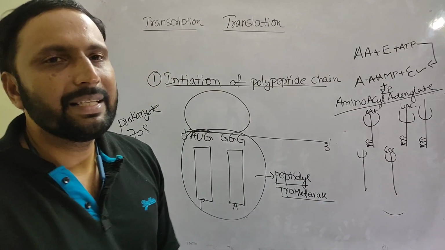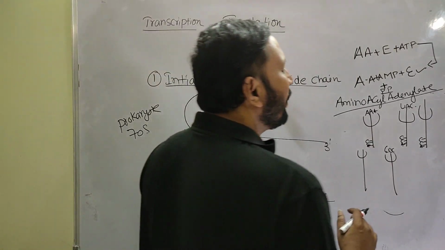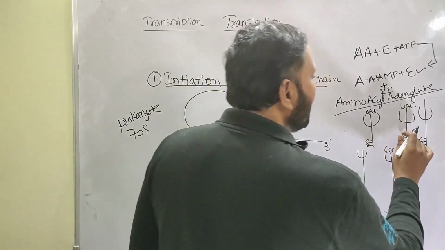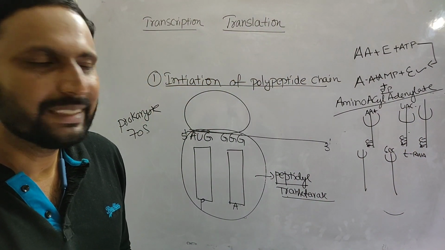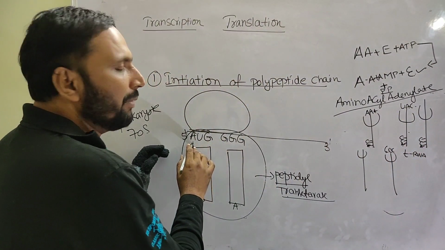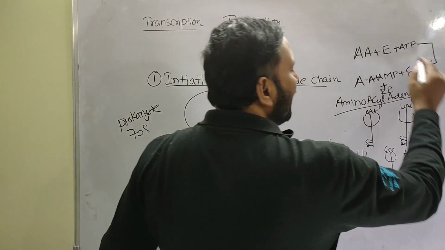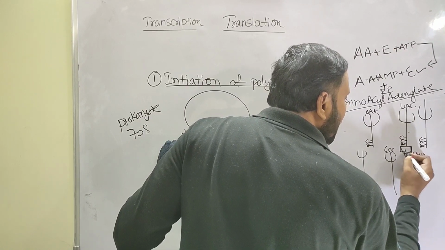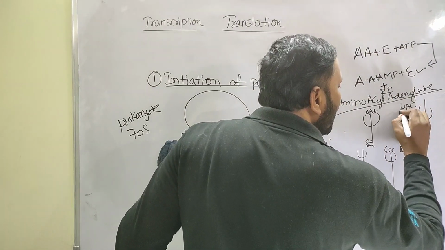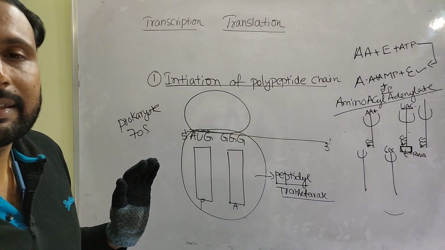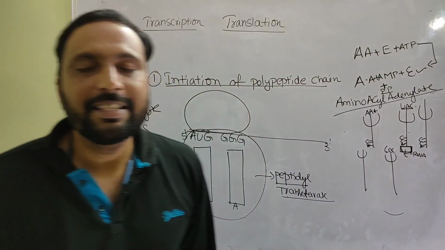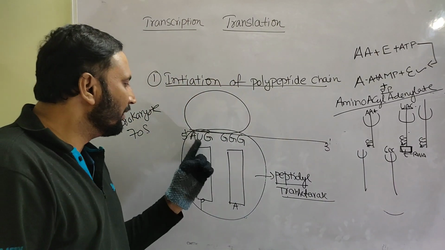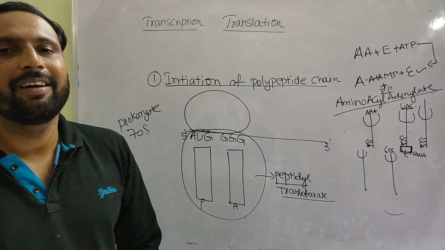Now the first amino acid is methionine. That methionine binds to the tRNA. To which tRNA? The tRNA with anticodon UAC, because this anticodon is complementary to AUG. So the amino acid binds to the CCA end of the tRNA with the anticodon UAC. That tRNA is the initiator tRNA, that amino acid is the initiator amino acid, and that codon is the initiator codon.